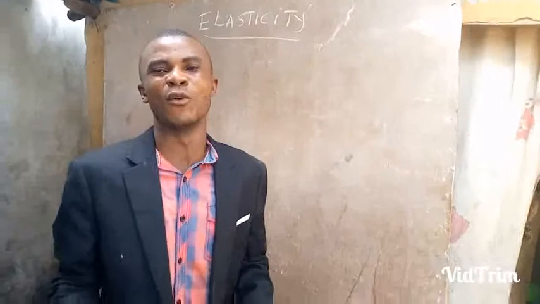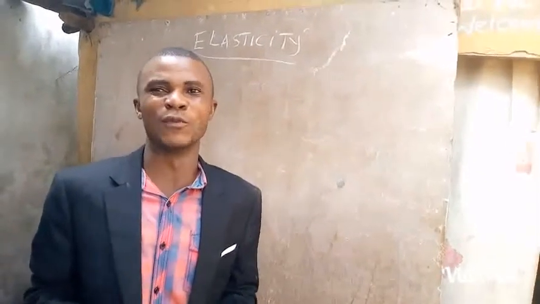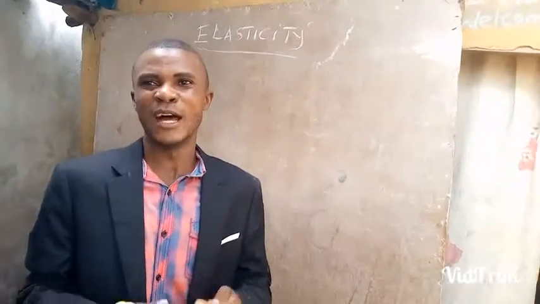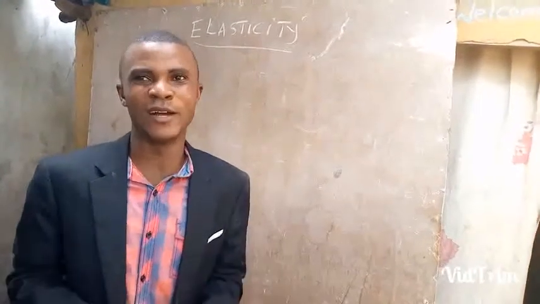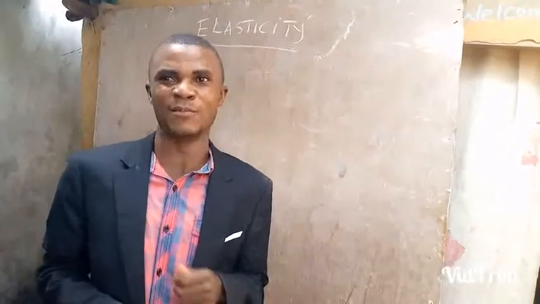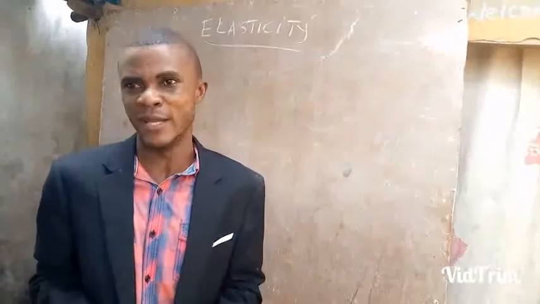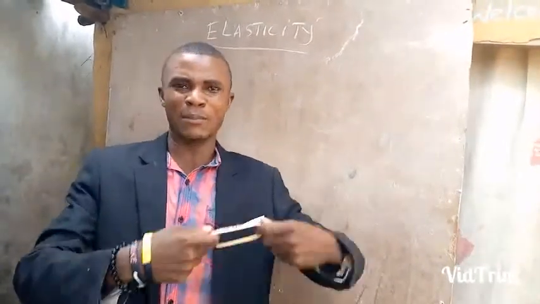What do you understand from the term elasticity? Elasticity is the ability of a particular material to return to the original position after it has been stretched or a force has been removed from it. Like this one, I am now applying a force on this.